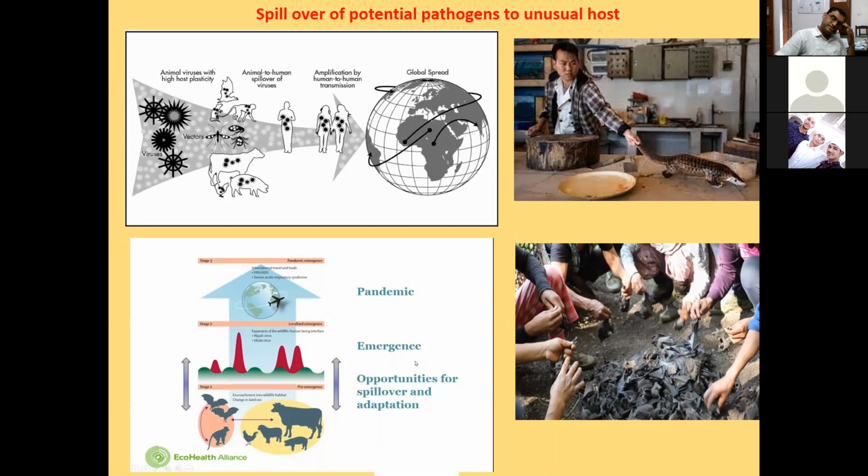Today only I have seen there is a report of this new virus in Kerala. This virus was reported in Kerala. Zika virus, yes. So Zika virus has been reported in Kerala.